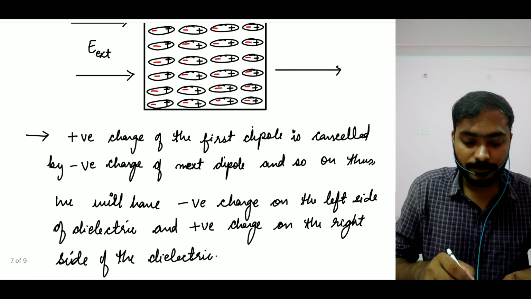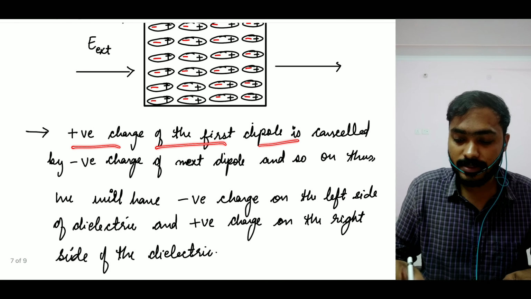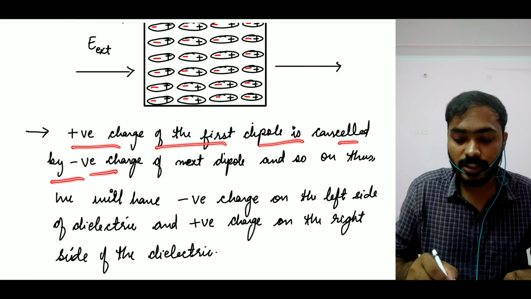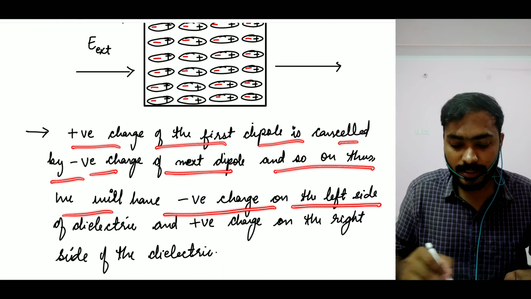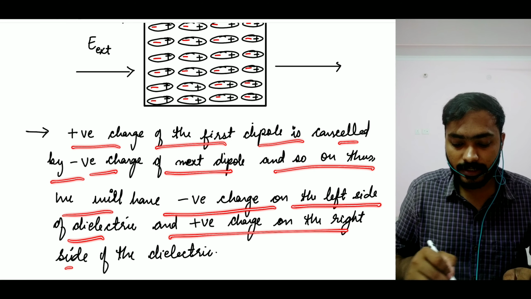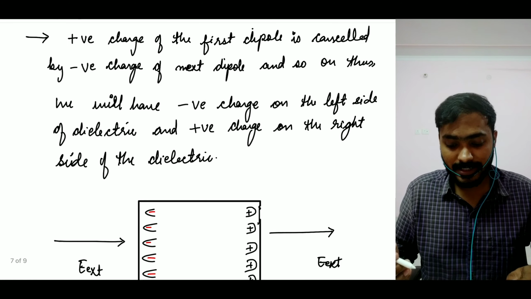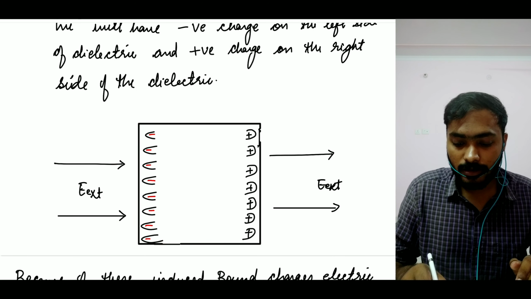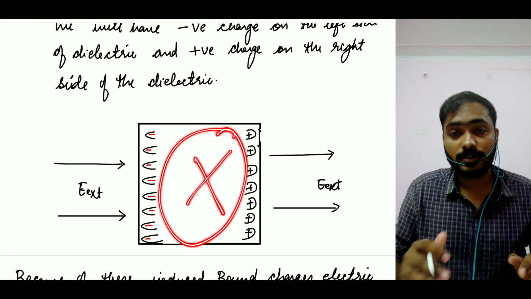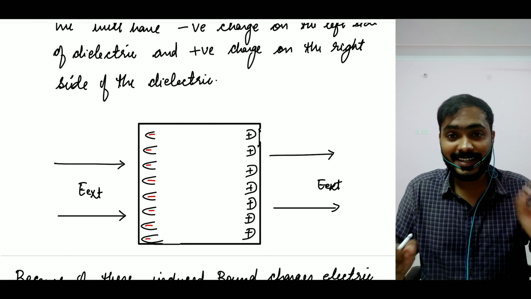Okay, so here you can read it. Positive charge of the first dipole is cancelled by the negative charge of the next dipole, and so on. Thus we will have negative charge on the left side of the dielectric and positive charge on the right side of your dielectric. Like I was explaining, you will see something like this. All the middle part is being cancelled out. I hope you guys can understand. Is that a yes or no?